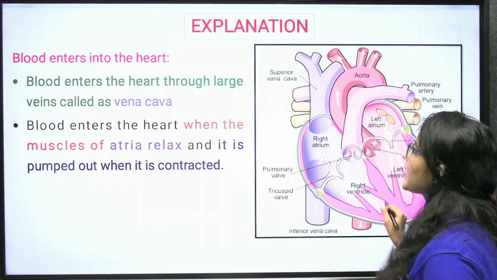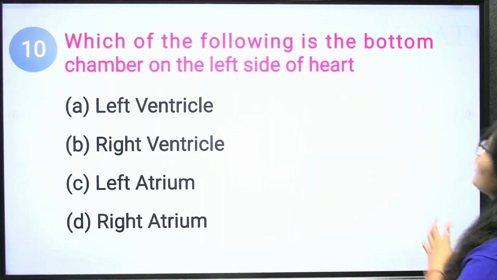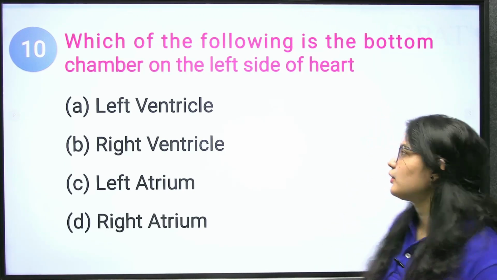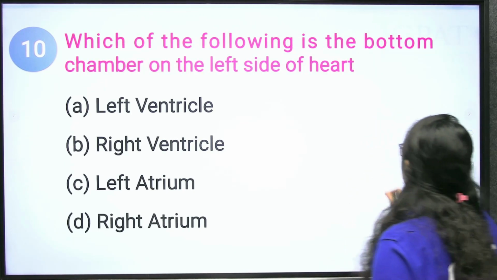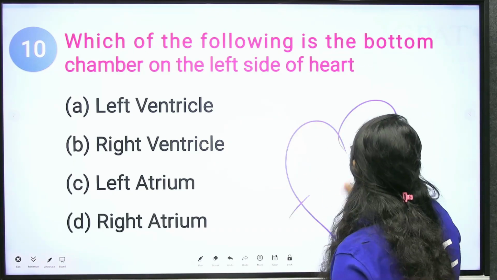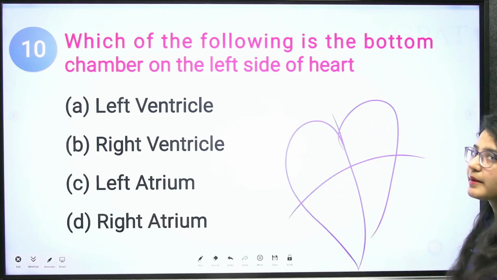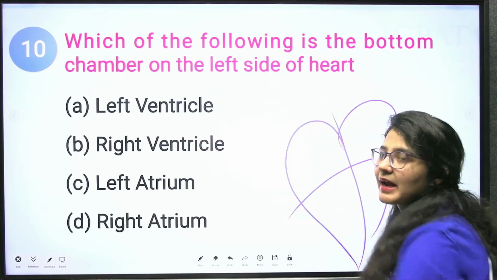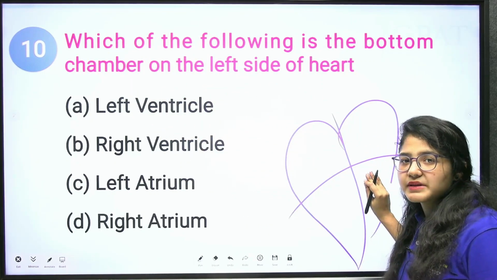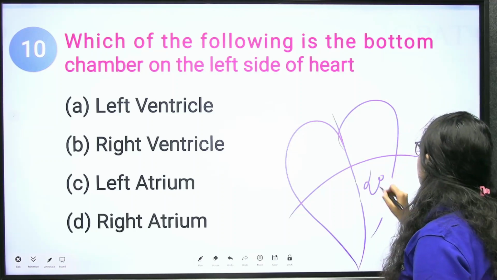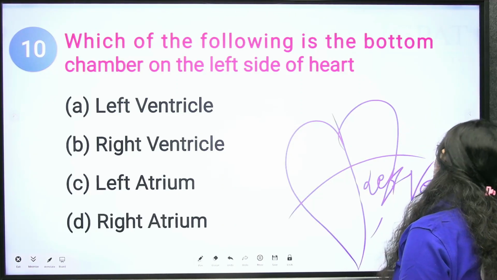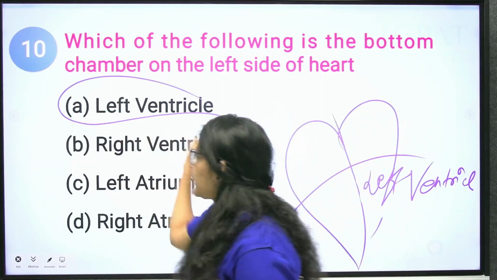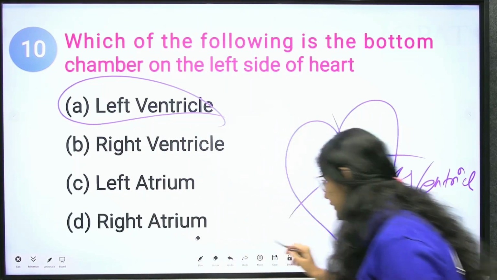Now, the next question. Which of the following is the bottom chamber on the left side of the heart? Okay, let's make the diagram. This is your heart divided by septums. These are the four chambers. The question is the bottom chamber of the left side. This is the bottom chamber of the left side, known as the left ventricle. So the correct answer will be left ventricle.